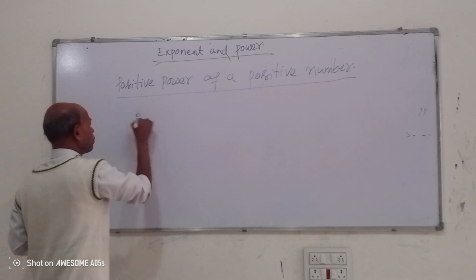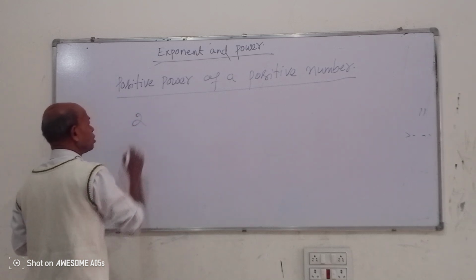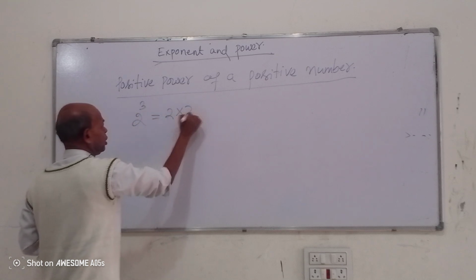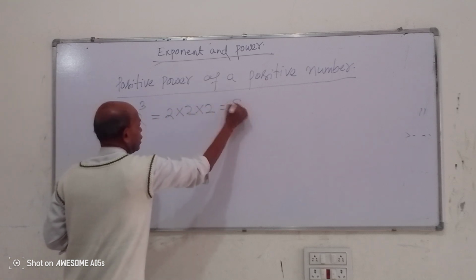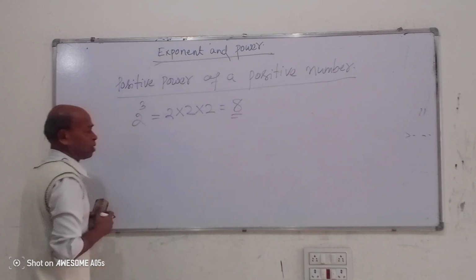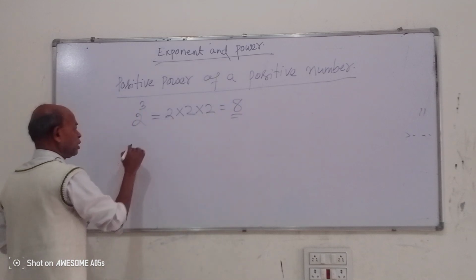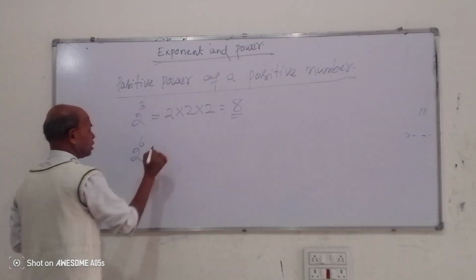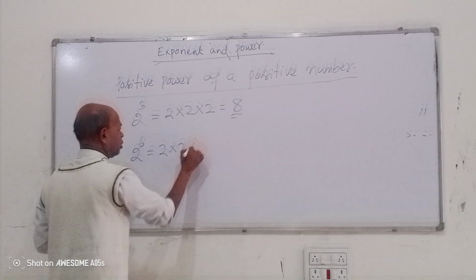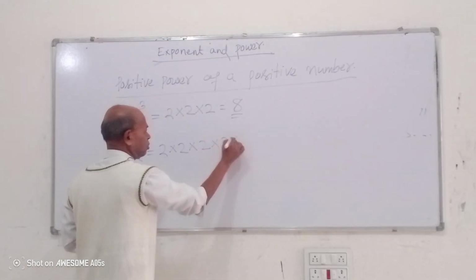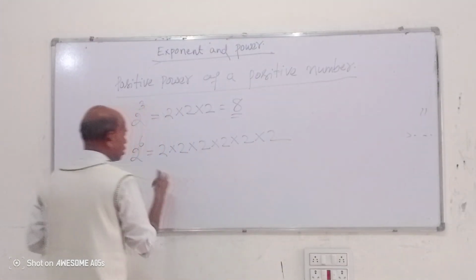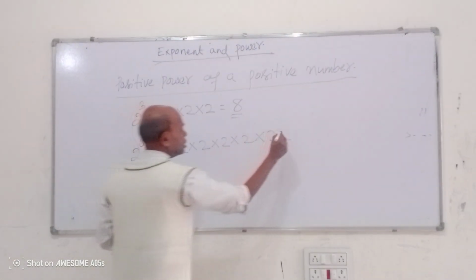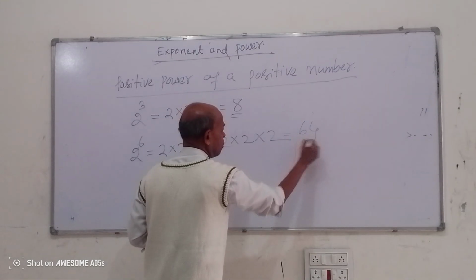This 2 is a positive number. If I take the power 3, it is 2 into 2 into 2, which is 8. Your answer is also positive. Suppose 2 to power 6: 2 into 2 into 2 into 2 into 2 into 2 is 4 into 4, 16 into 4, 64. It is also positive.